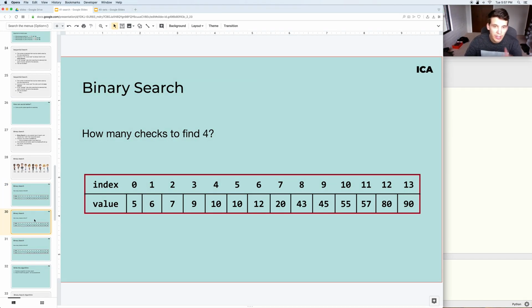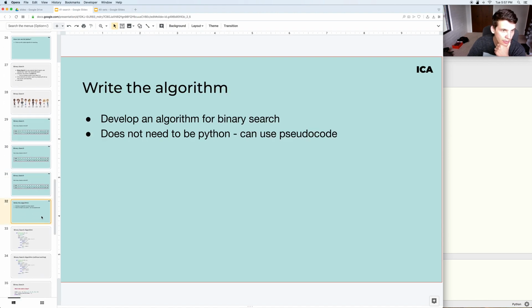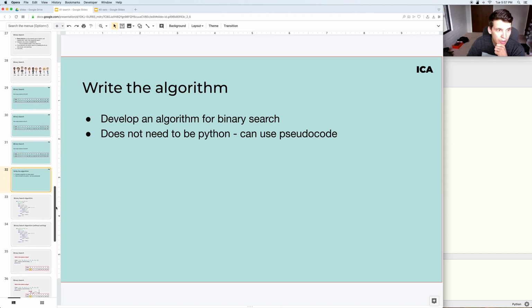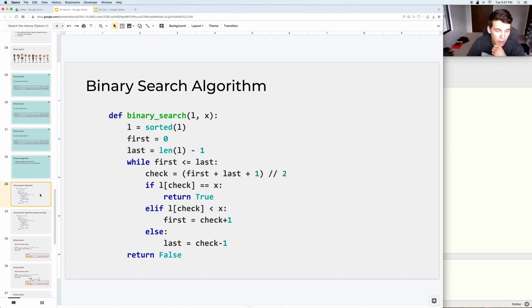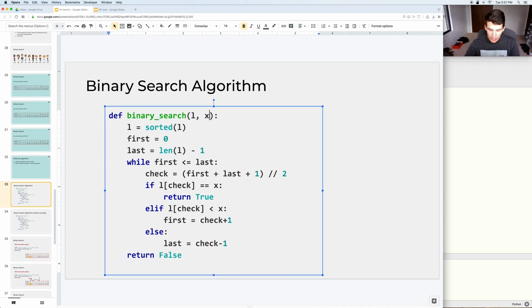All right, how many to find 4? How many to find 20? Okay, so the algorithm, what does the algorithm look like? Well, the code itself is a little bit more complicated, and I'm actually going to change this to E also.